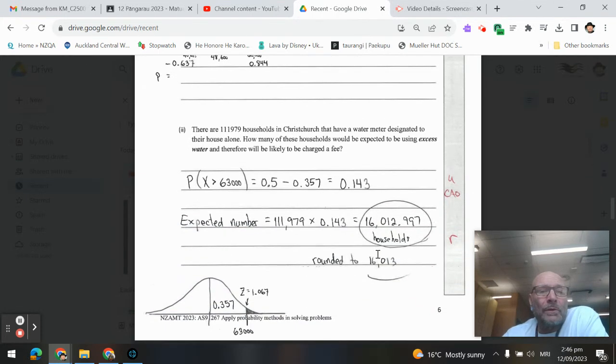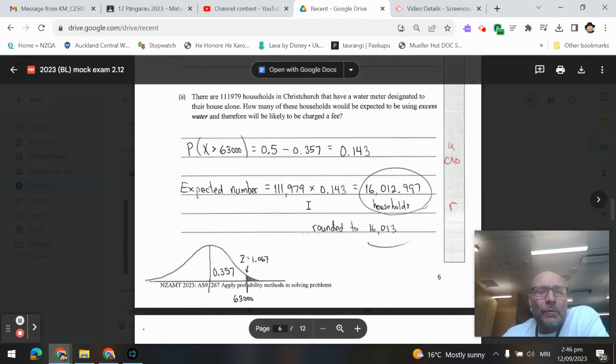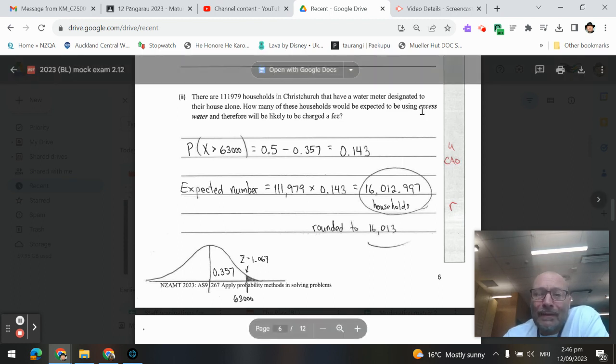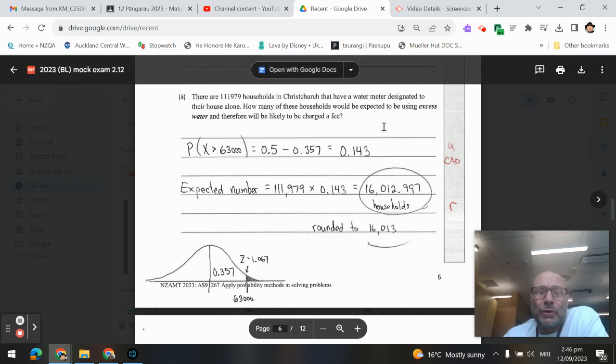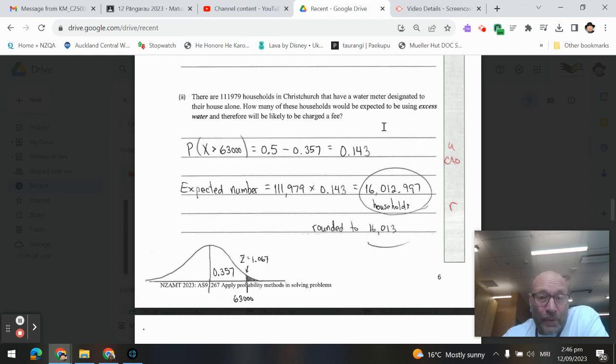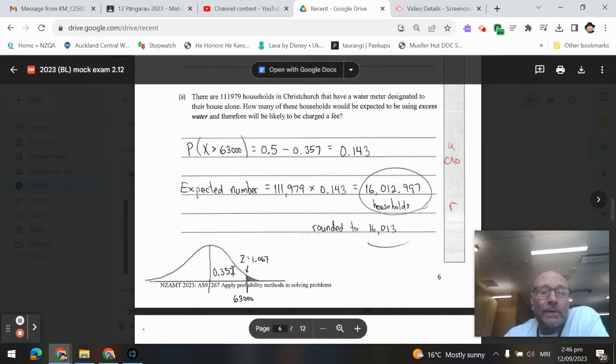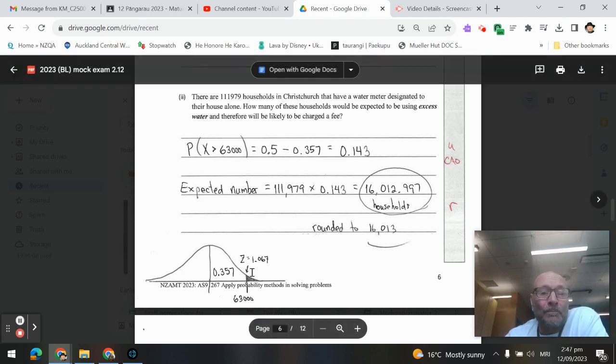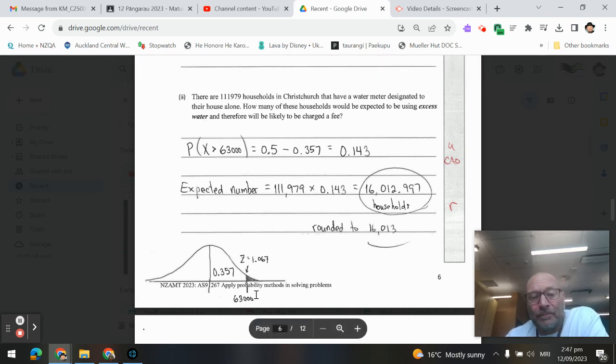Next one, part 2. Of the 111,979 households, how many would be expected to use excess water? Now with this Patai, this is where drawing the curve is so important, because if we wanted to see how many will be using excess water, that's going to be above the 63,000 liter mark. That's why I shaded that part in there.